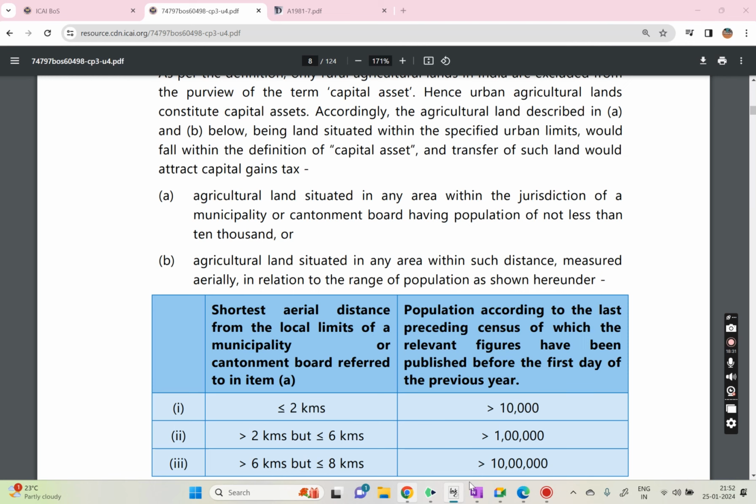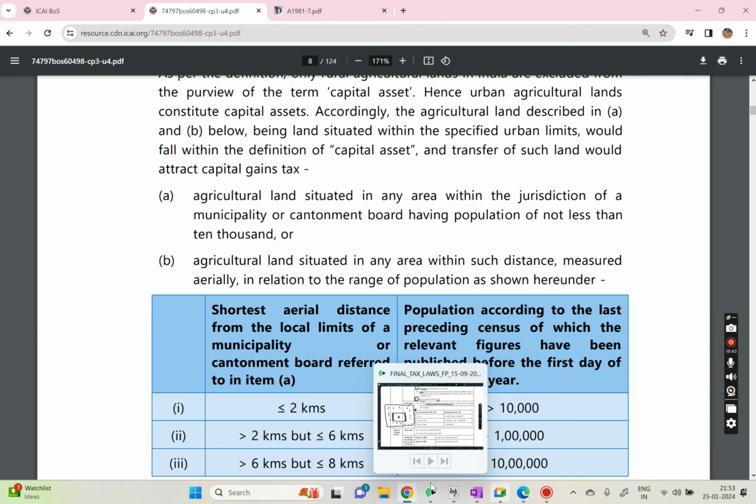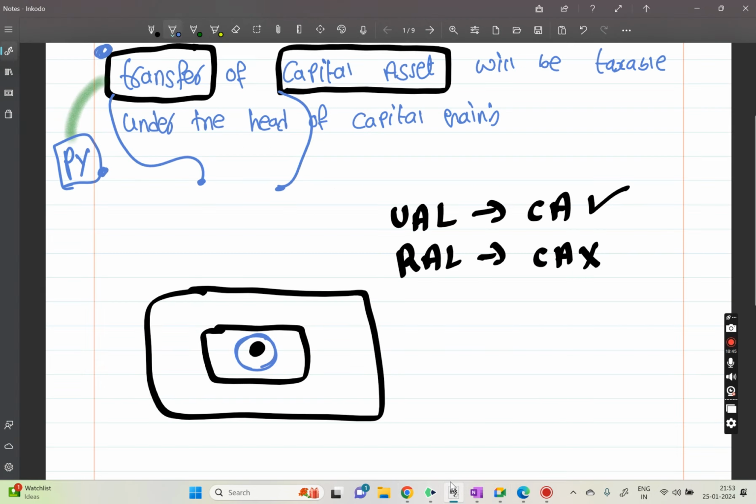If you read the first part, agriculture land situated in any area within the jurisdiction of a municipality or cantonment board having a population of not less than 10,000. If any land is situated in this highlighted part, it will be considered urban agriculture land.